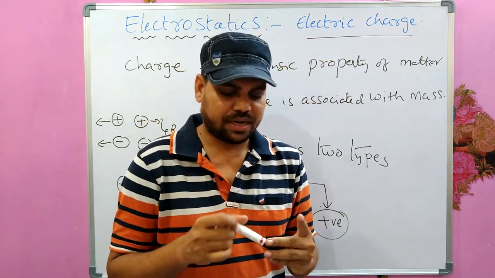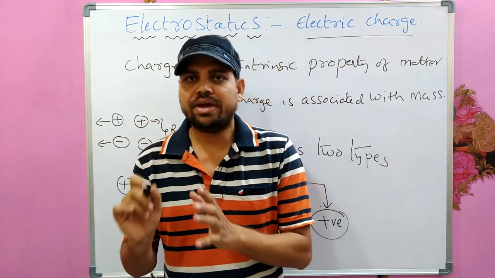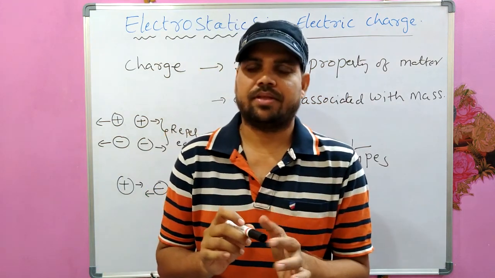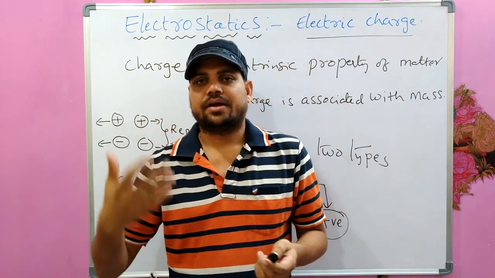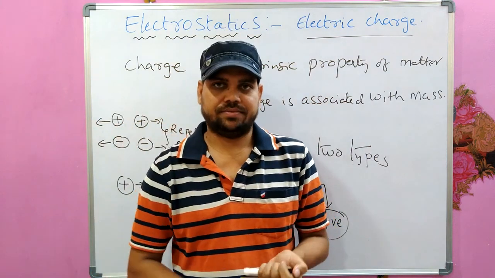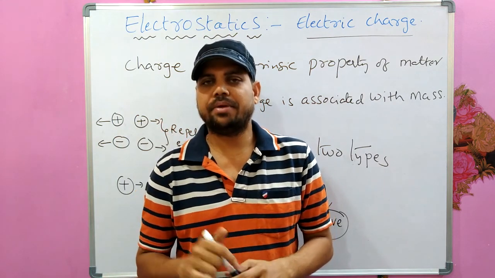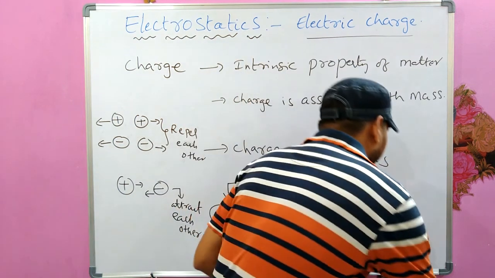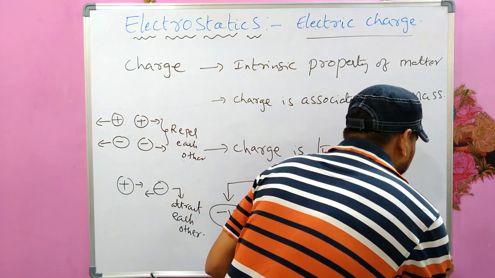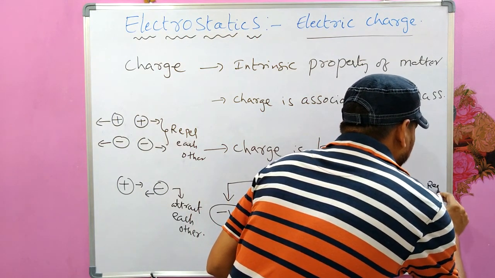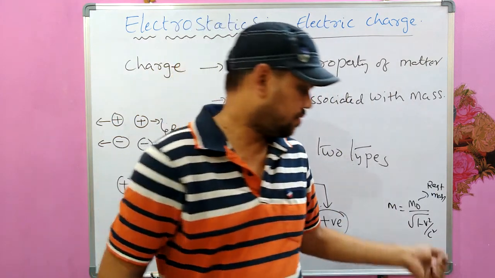And one more difference is based on the special theory of relativity. A moving mass depends on the velocity. M equals m naught by root of 1 minus v square by c square, where m naught is the rest mass and m is the mass associated with the velocity.